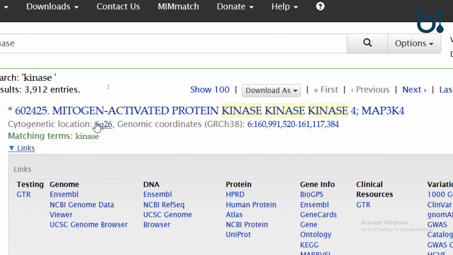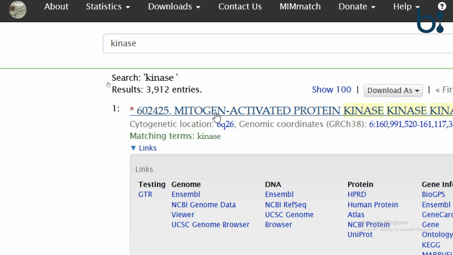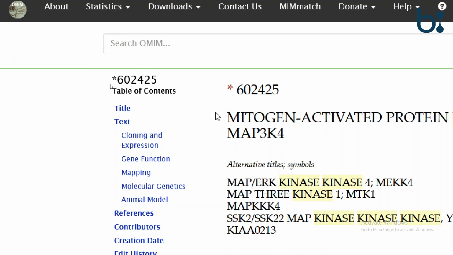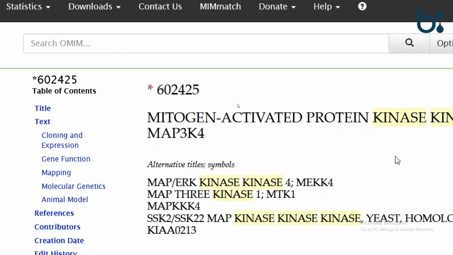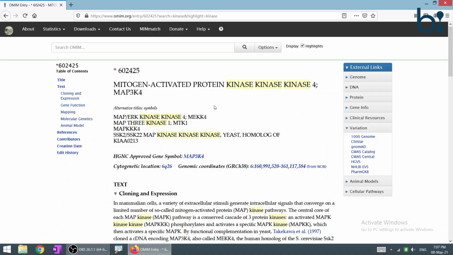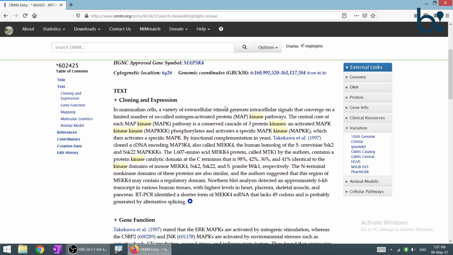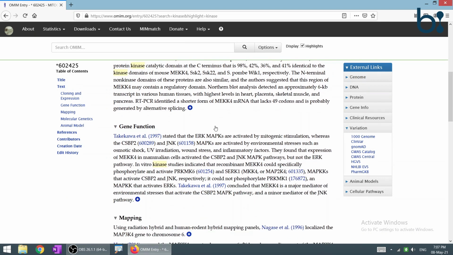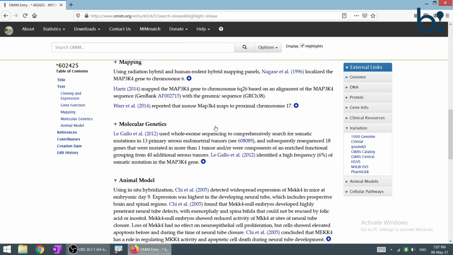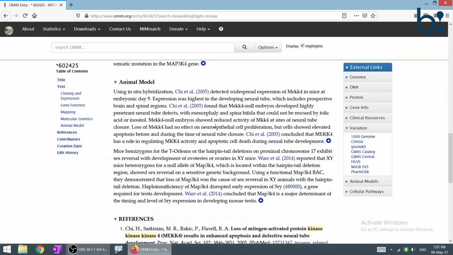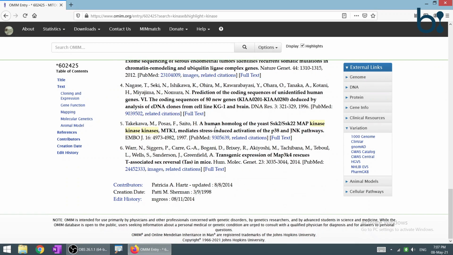Let's click on the first result and see what information it contains. The first is the mitogen activated protein kinase. This has the cloning and expression data, then the gene function, the mapping, the genetics, animal model, and the references.